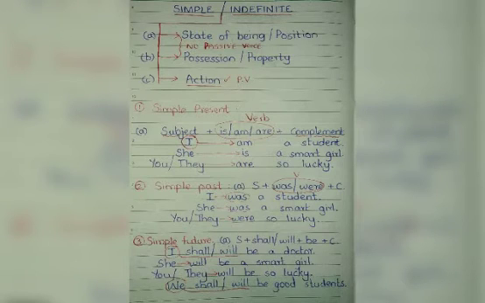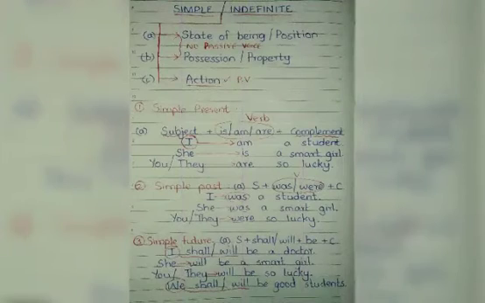That too only the first and second part, that means state of being and possession. These 2 will be discussed today because when we come to part C, action, we have to discuss the passive voice also. So today we are not going so deep. So let's discuss part A and part B, state of being and possession.